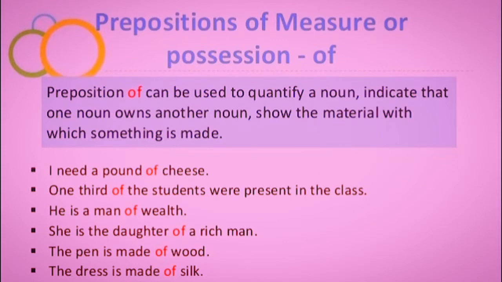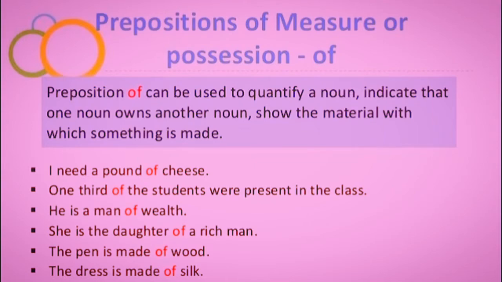Third sentence: He is a man of wealth. He is a man of wealth. So here in this sentence we have to clear our concept that in this sentence the preposition "of" functions as a preposition of possession. Okay, fourth sentence: She is the daughter of a rich man.